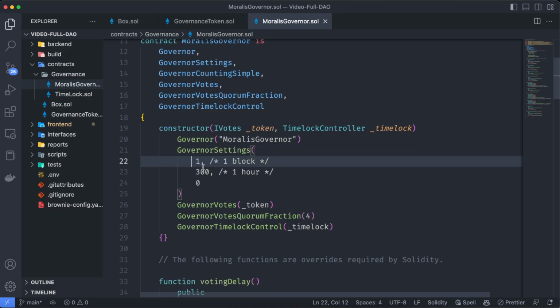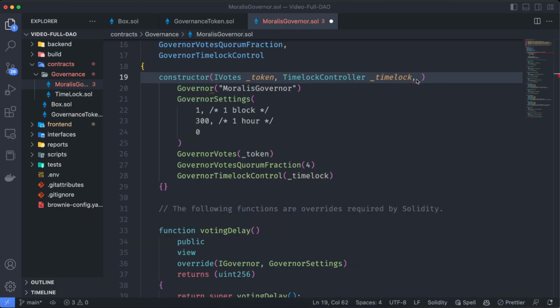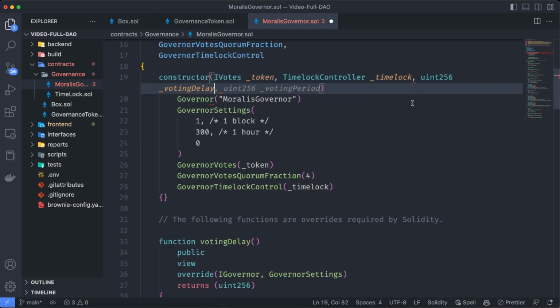And the governor settings has here the voting delay, the voting period, and also the minimum amount of votes an account needs to be able to vote. But let's modify these settings in order for us to decide what these parameters are going to be when we deploy the contract. So let's create a new uint called voting delay and another for the voting period and replace those over here.